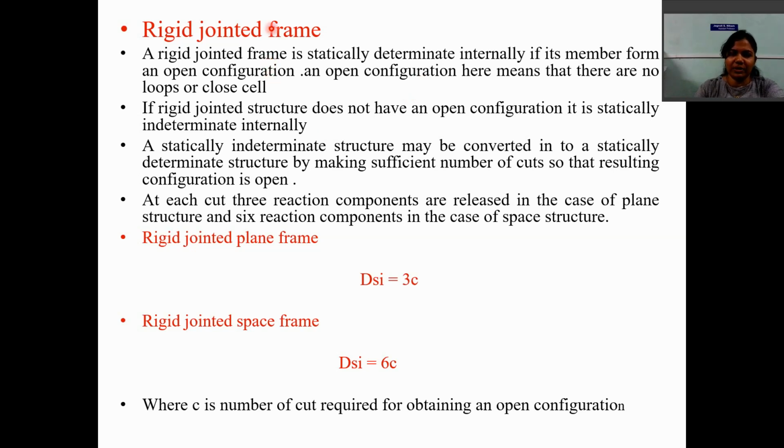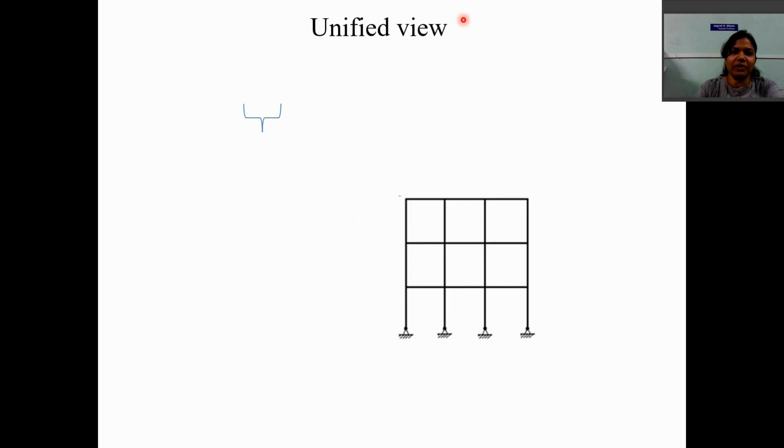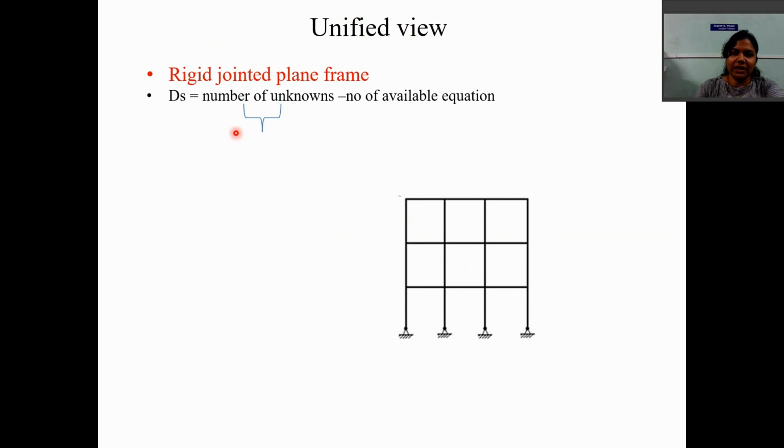But we can find out this static indeterminacy without using this concept, by directly using the unified view. Means what? If you consider this is one RC frame, and you have to find out the degree of static indeterminacy of any RC frame, then it will be simply DS is equal to the number of unknowns minus the number of available equations. Now the number of unknowns is the sum of the number of external unknowns plus the number of internal unknowns, minus the number of available equations.